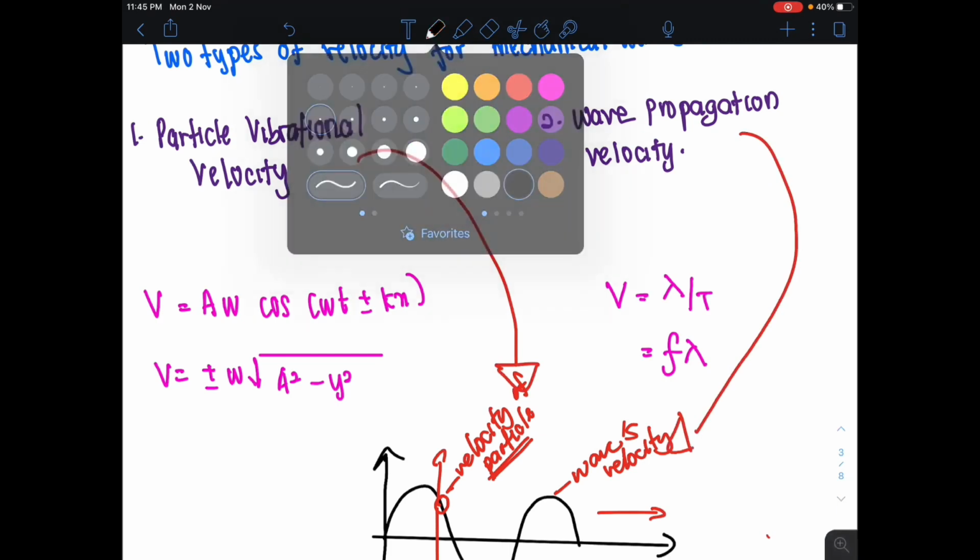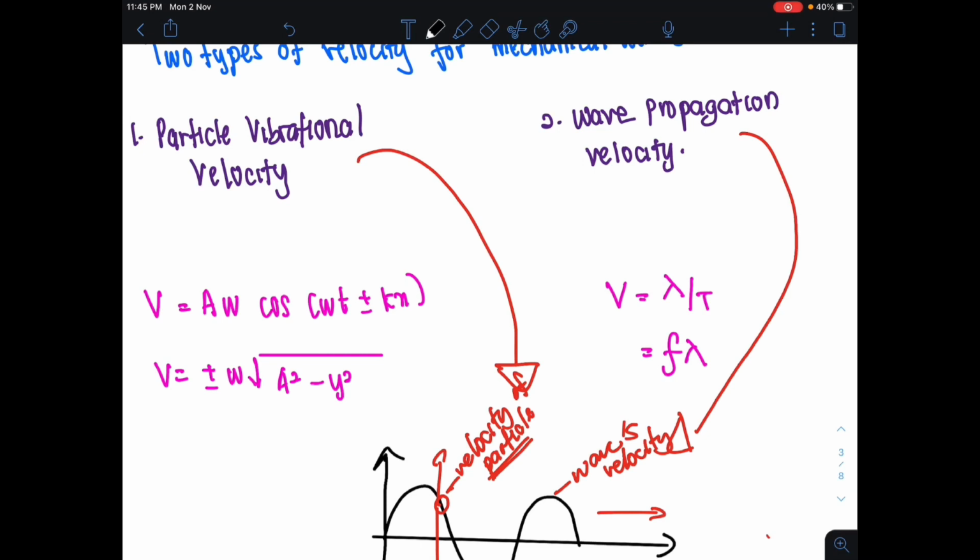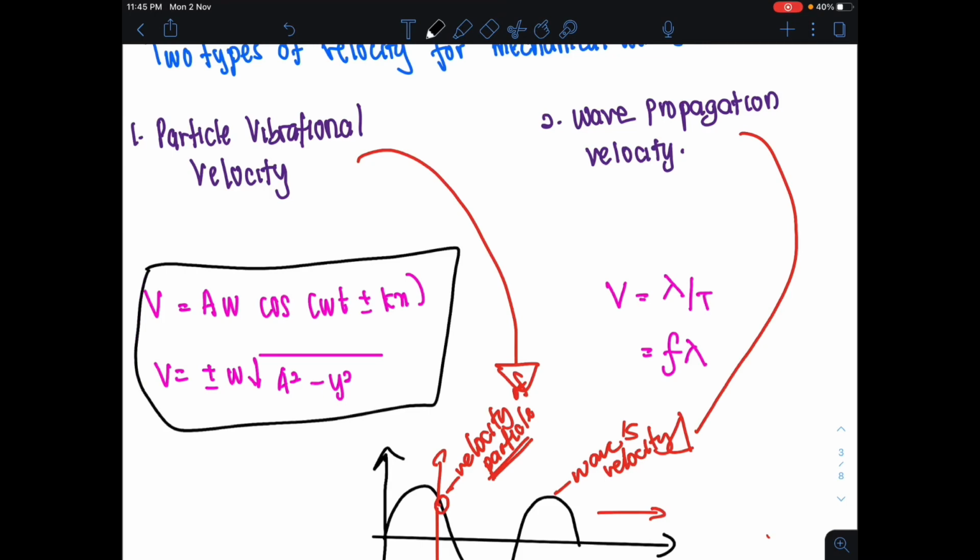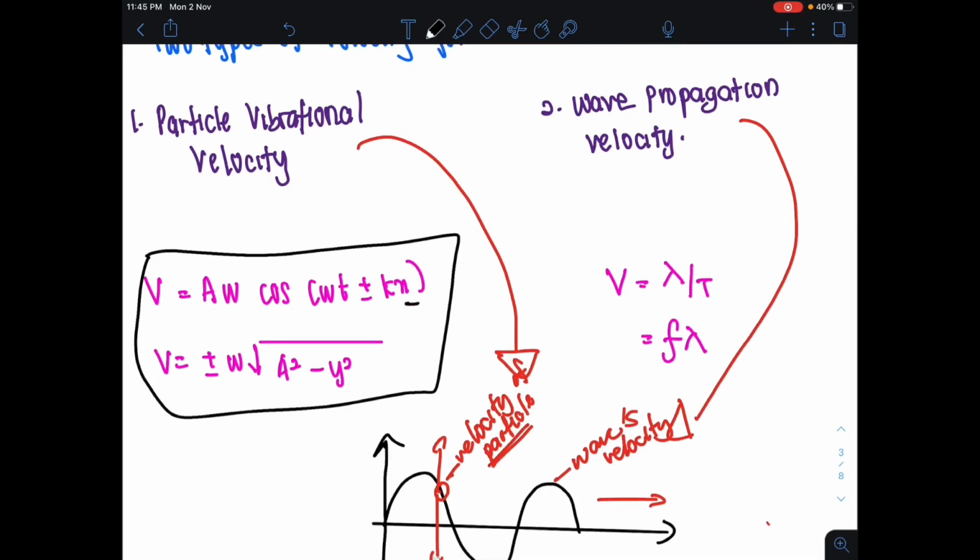Okay, so the equation here is given as, for the particle's vibrational velocity, similar to what we have studied in chapter 9, we have two equations for velocity. One is with respect to time and the distance of the particles. Another one is with respect to the displacement of the particles from the equilibrium point. So the first equation here is v equals A omega cos(omega t plus minus kx). And the next one is v equals plus minus omega square root of (A squared minus y squared). These are the equations for the vibrational velocity of a particle.